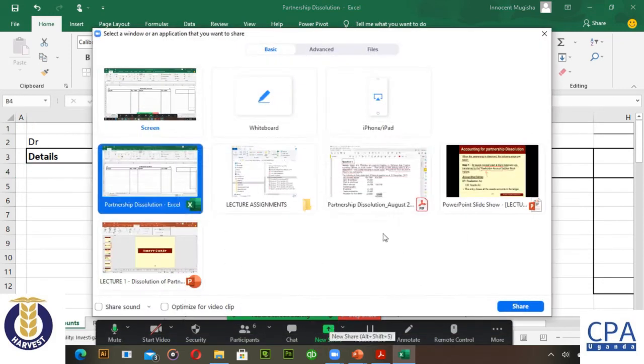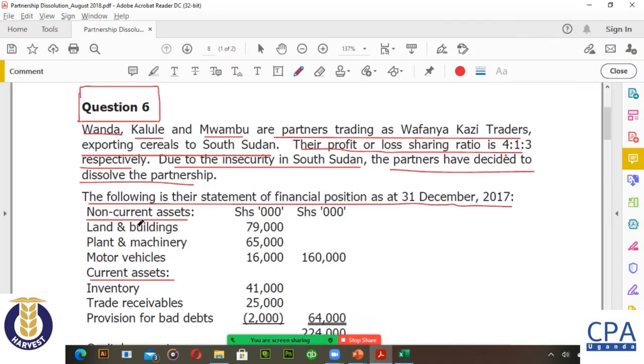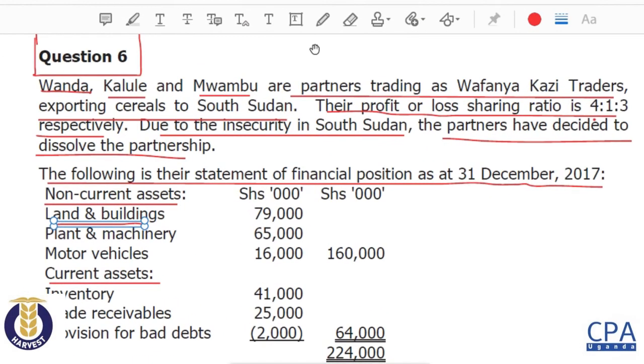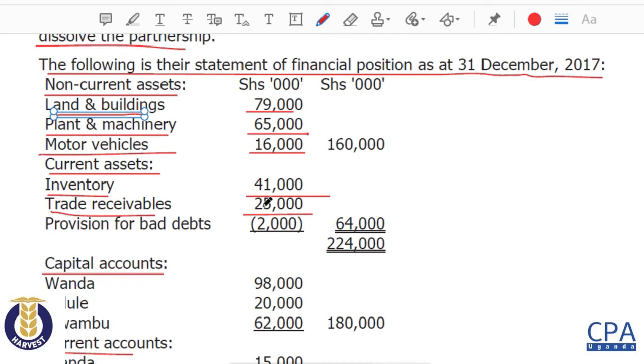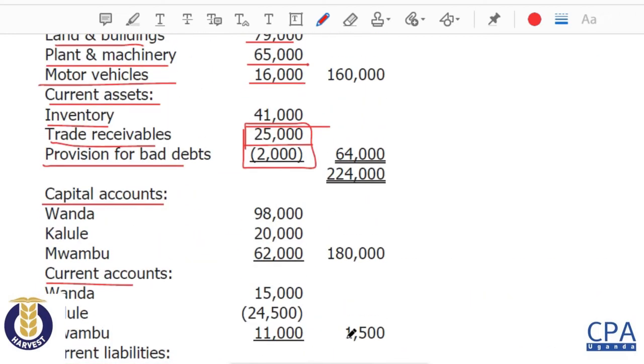When you look at our question, the assets that are given to us, we have land and building, which is 79 million. So I'm going to take the 79. Plant and machinery, 65 million. So I'm going to take the 65. Motor vehicles, 16. So I'm going to take the 16. Then I have the receivables, 25 million. So I'll take the 25. Inventories, 41 million. So I'll take that one. And then the provision for bad debts, this one I'll just deduct it from the 25. So I think that is all for the assets unless otherwise.